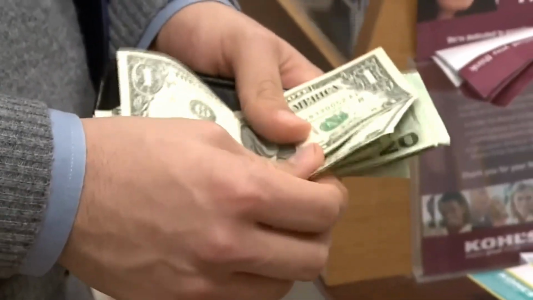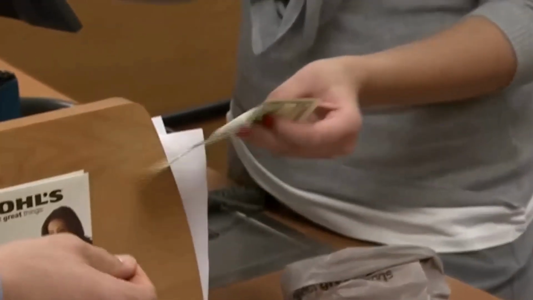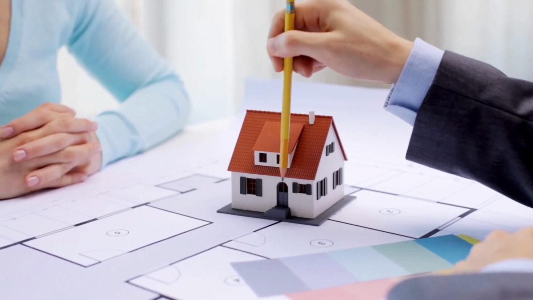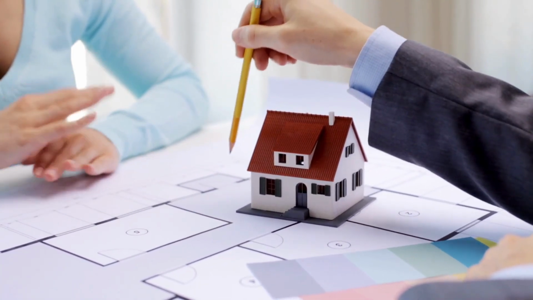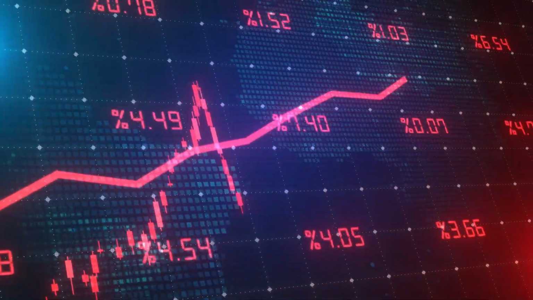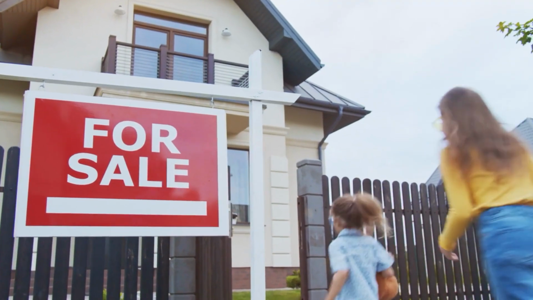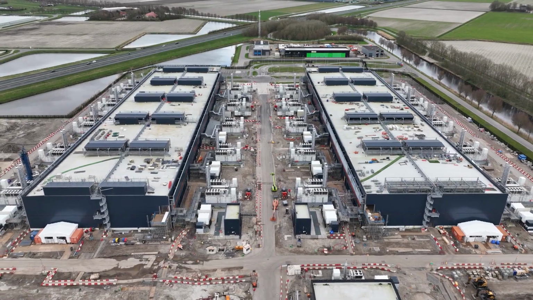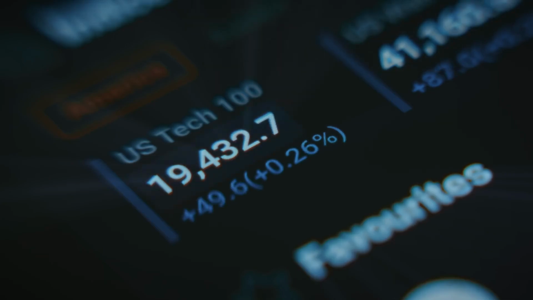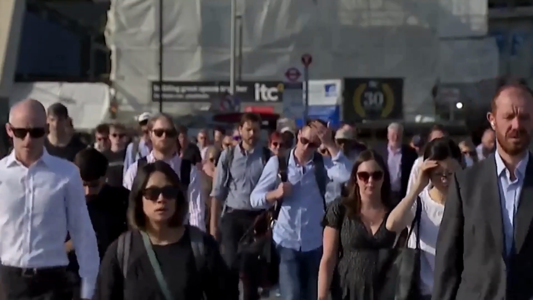One of the most visible impacts of rising interest rates is on corporate investment. With loans and credit becoming more expensive, businesses are scaling back expansion plans. Sectors like real estate and construction are particularly hard hit as mortgage rates soar and property demand dwindles. For tech companies reliant on venture capital and debt funding, the costlier borrowing environment is forcing layoffs and operational cutbacks.